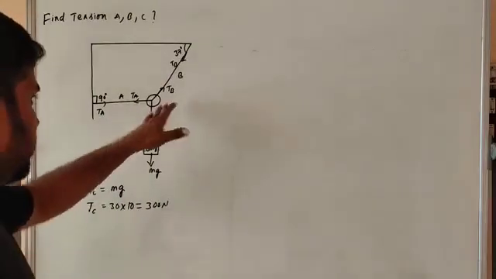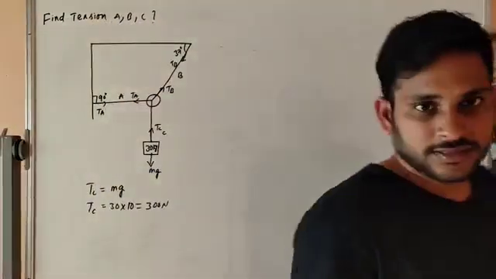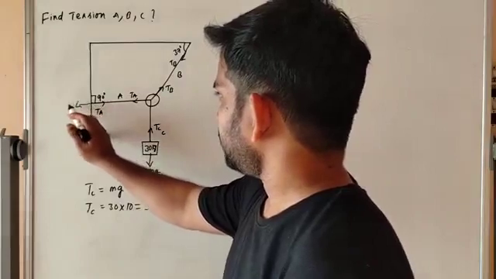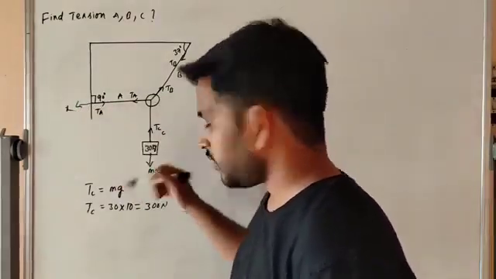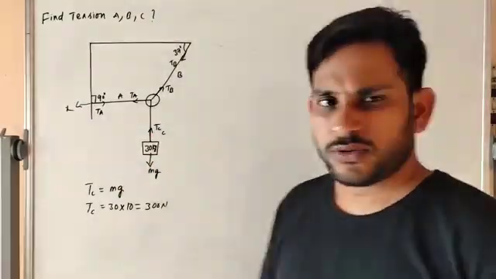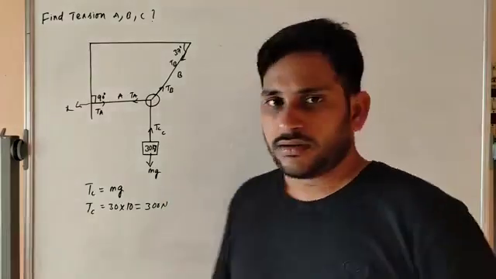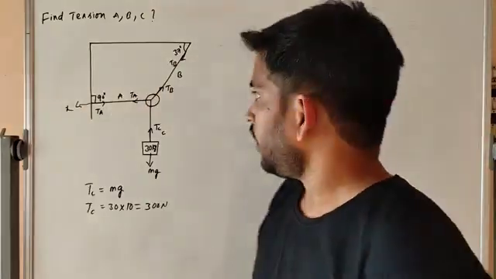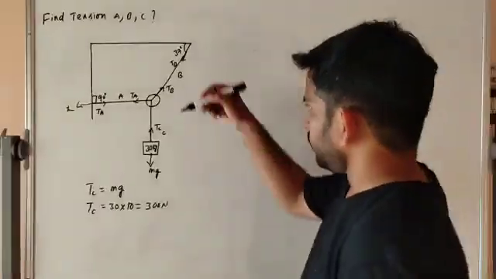So what about Tb and Ta? Now consider Tb. We have to resolve this Tb because Ta is on the x-axis and Tc is on the y-axis, no problem. We do not need the components of Tc and Ta, but we have to resolve the components of Tb.